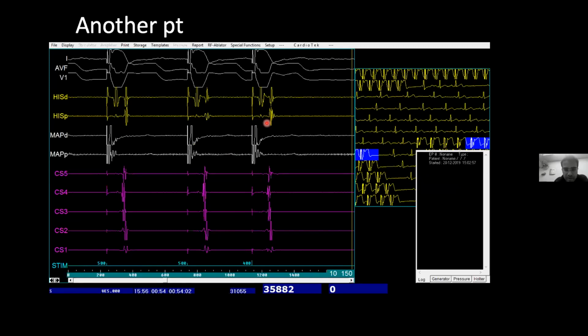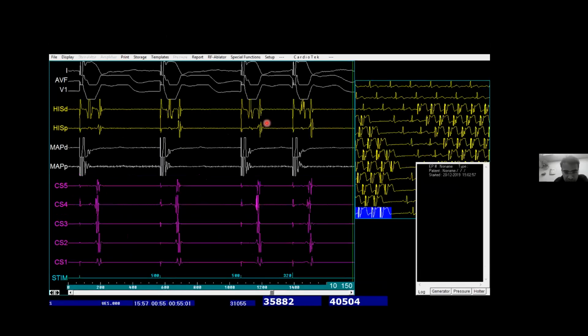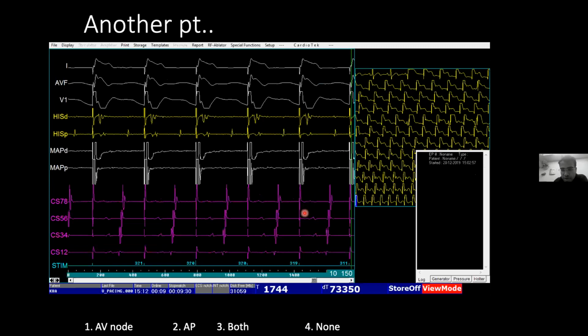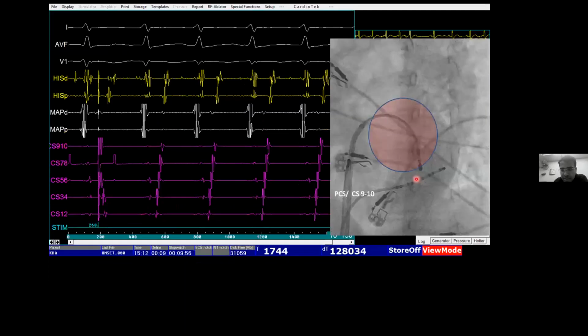This is again supported by this much more premature beat, 500 millisecond followed by one beat of 320 millisecond. The VA time remains the same as before, and also you can see the earliest activation pattern is somewhere near this catheter. We call this bracketing. It is like a first bracket like this. So that actually pinpoints the earliest atrial activation is somewhere near the CS4, and fluoroscopically it will be somewhere here. So not central, not very lateral, somewhere here. You can localize the pathway precisely from that single slide.